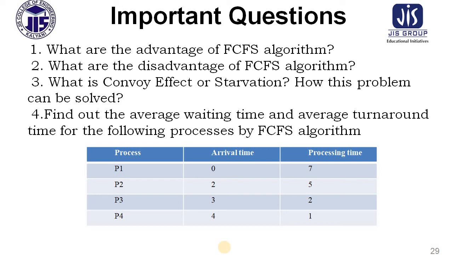The next one is, find out the average waiting time and average turnaround time for the following processes by first come first serve. Similarly, process 1, process 2, process 3, process 4. Now they will have arrival time and process time. How will you solve this problem? These things are important for your exam.